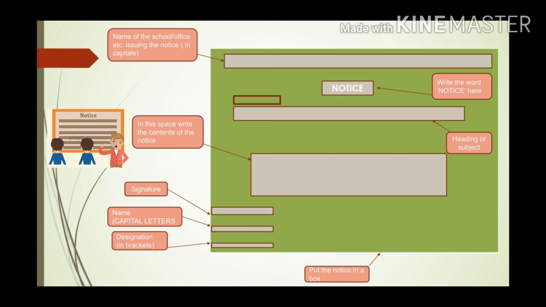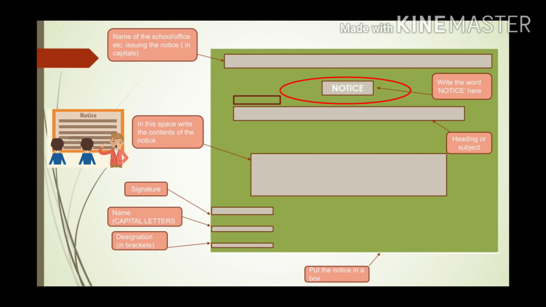So, as you can see here in the box, first thing is to make the box. After that, at the very top, we write the name of the organization or the school or any office, etc. Means whosoever is issuing the notice. It must be in capital letters. Remember this.